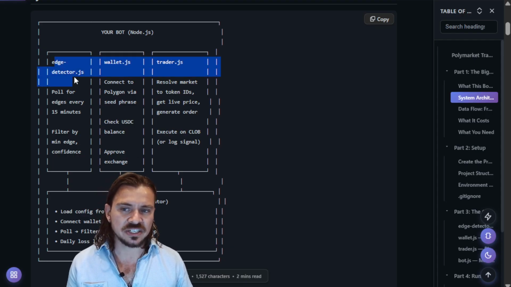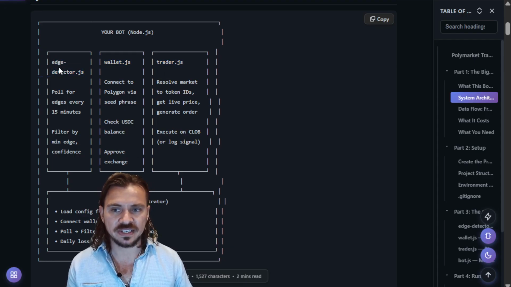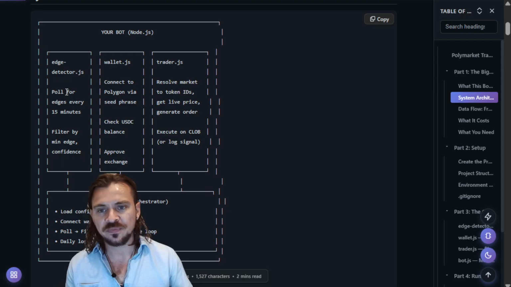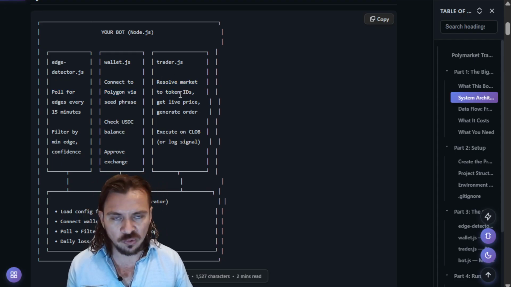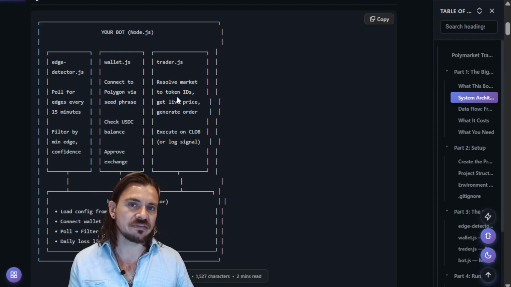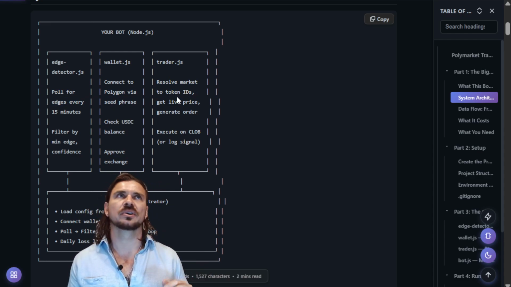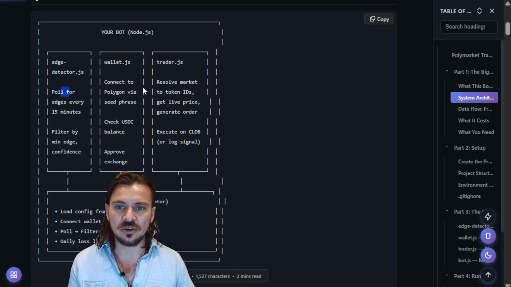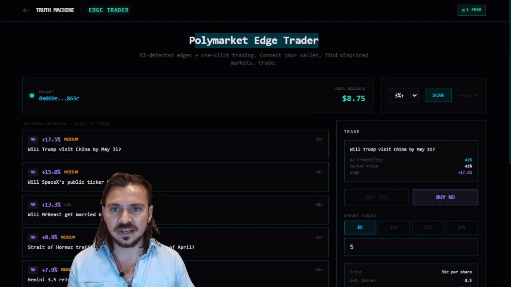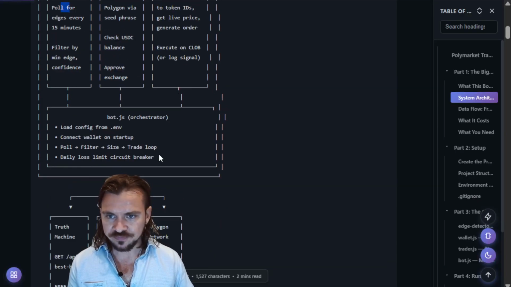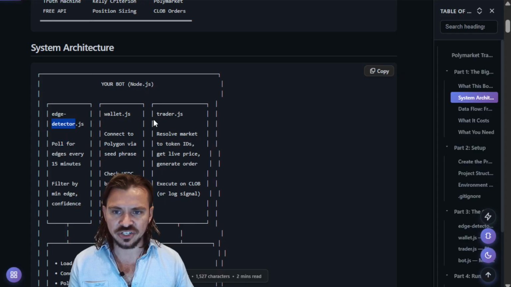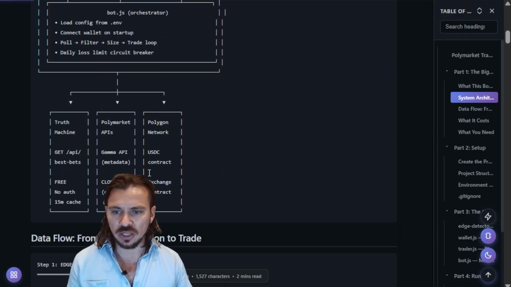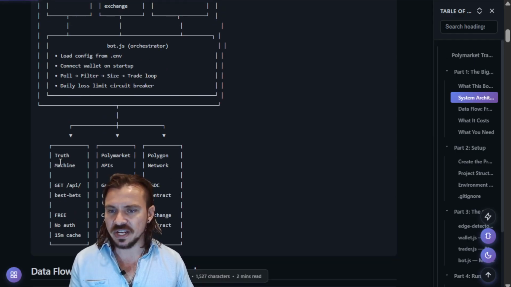So like I said before, there's actually two main parts in a Polymarket bot. First is the intelligence, which is the edge detector, which I've kind of solved for you. There's also the trader, which is using your wallet and stuff like that. I will make another video later, which is going to be a much more advanced Polymarket bot using my intelligence system. But for now, I have a really basic version here, and also you can build your own here. So you put these three things together, the intelligence and the trader, mixed with your wallet, and then bada bing, bada boom, you have a Polymarket bot, and it can do everything you need it to do.